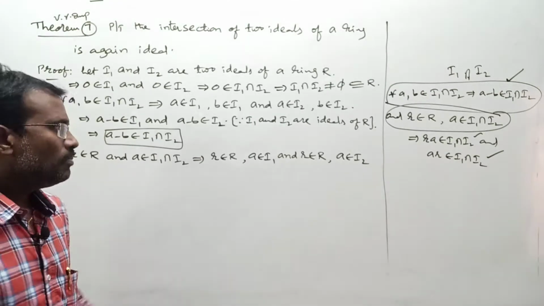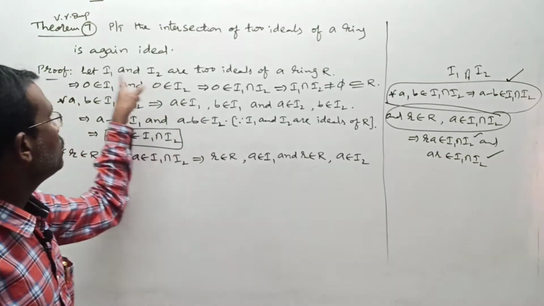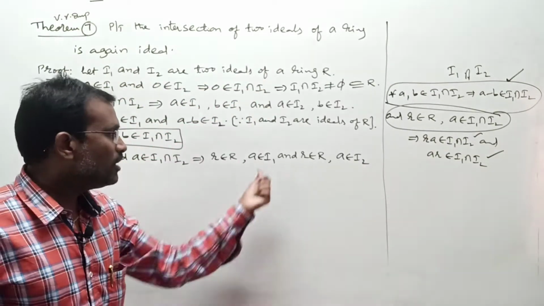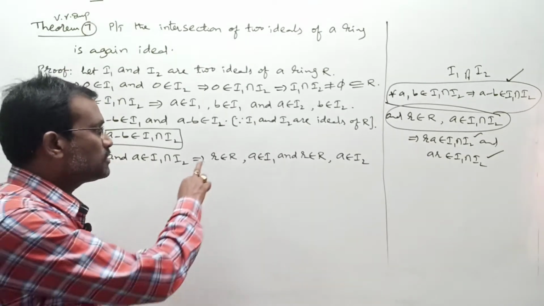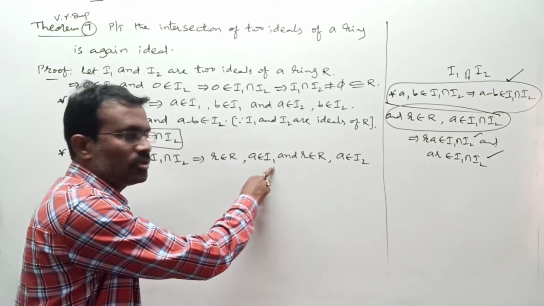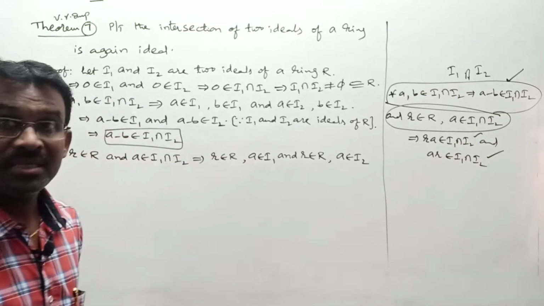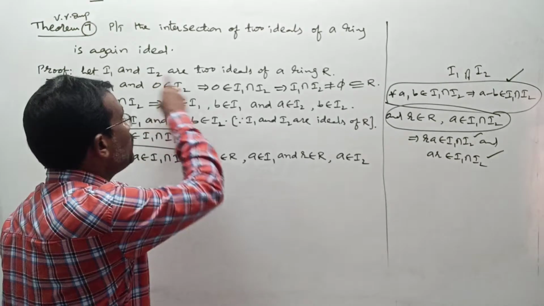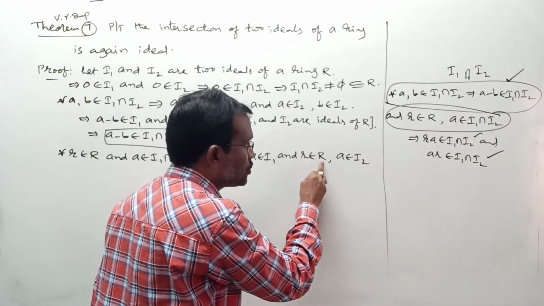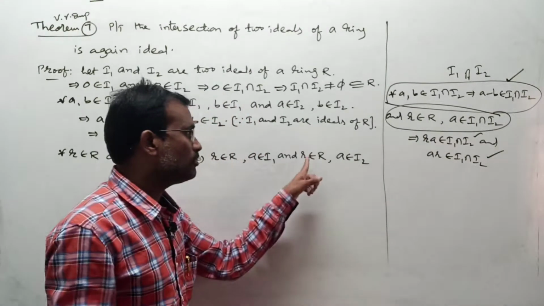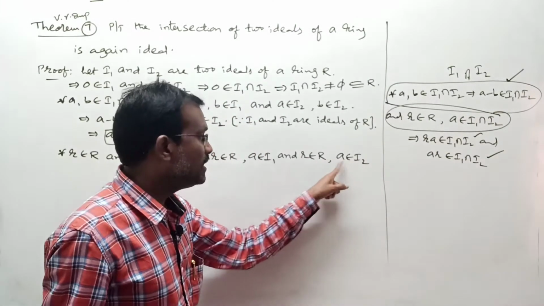But already we know I1 is an ideal of R. Whenever I1 is an ideal of R, if small r belongs to capital R and a belongs to I1, then ra belongs to I1 and ar belongs to I1. In the similar way, I2 is an ideal of R, r belongs to R and a belongs to I2 means ra belongs to I2 and ar belongs to I2.